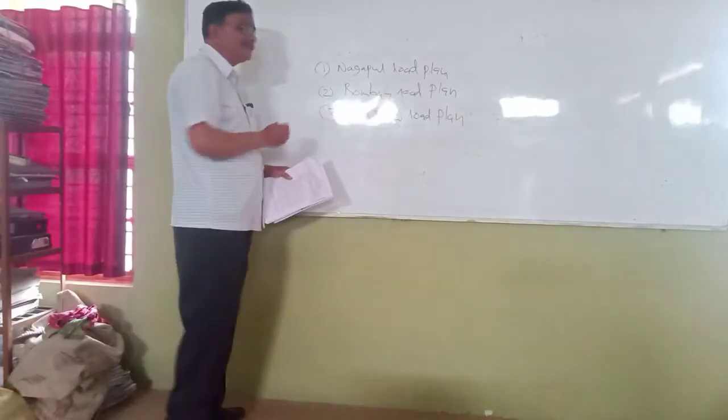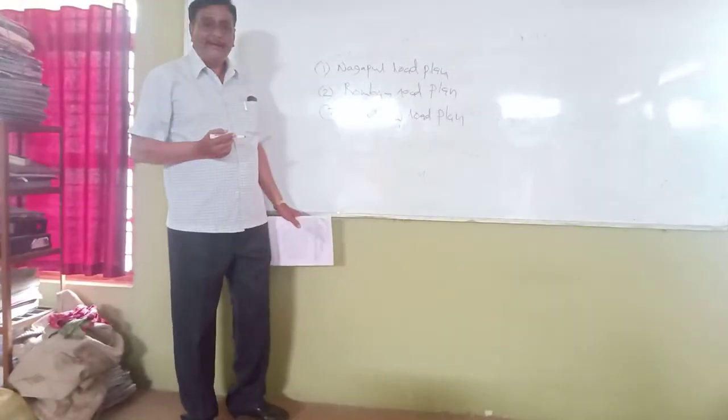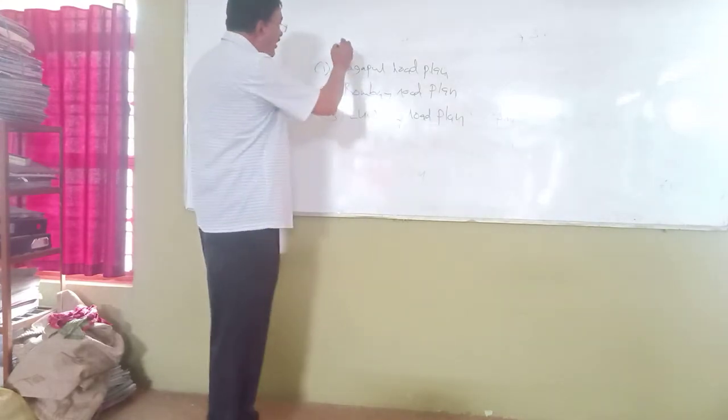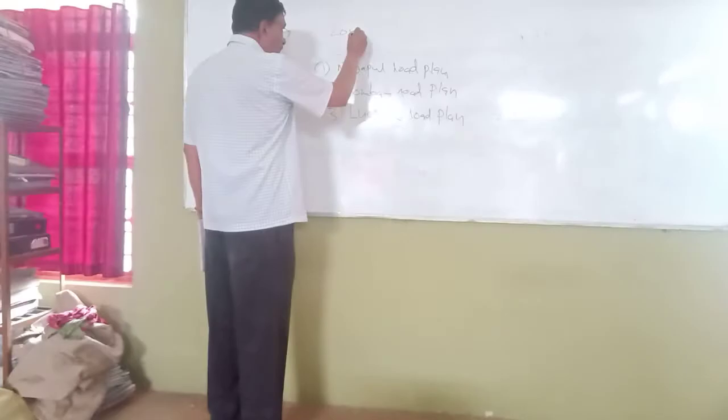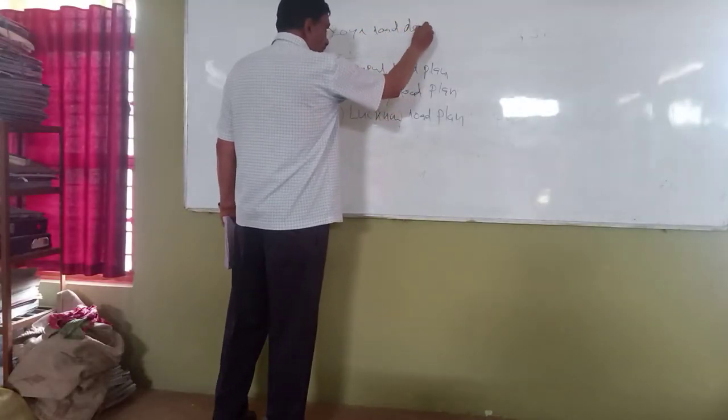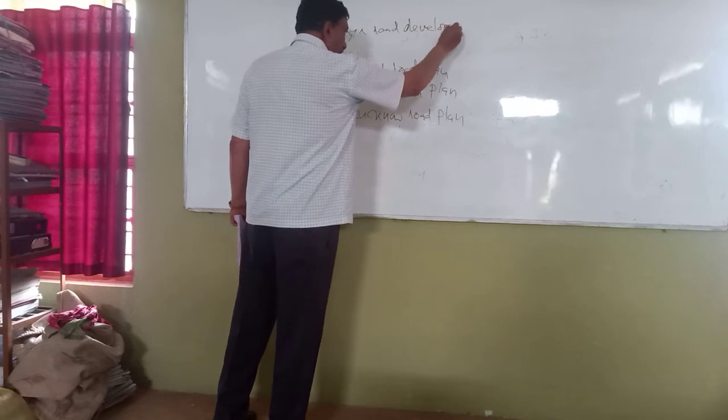So these are the 3 different road development plans that came into picture, and they are all 20-year road development plans.